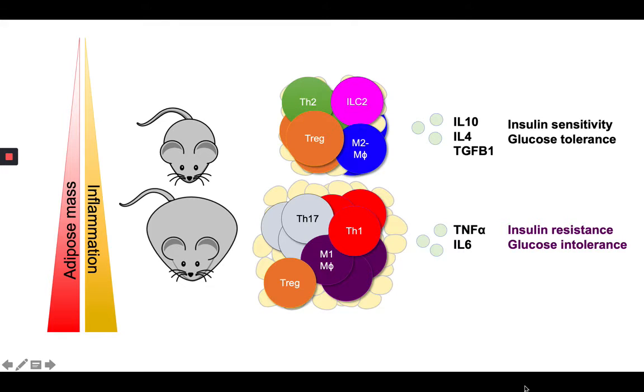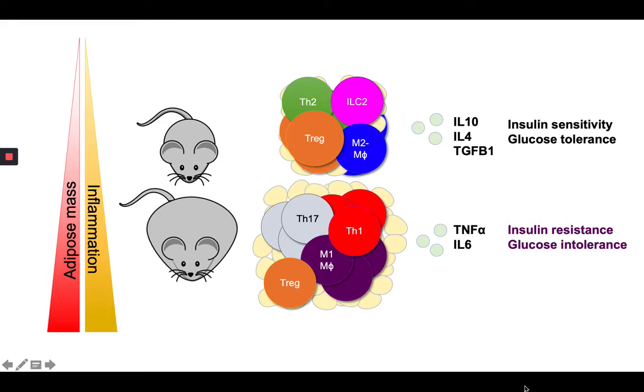For example, in lean adipose tissue, you see that it's populated primarily with anti-inflammatory immune cells that secrete things like IL-10, IL-4, and TGF-beta 1 to help maintain insulin sensitivity and glucose tolerance. However, in obese adipose tissue, there's enrichment of inflammatory immune cells and shrinkage of anti-inflammatory populations such as Tregs, creating an inflammatory cytokine milieu that worsens insulin resistance and glucose intolerance.